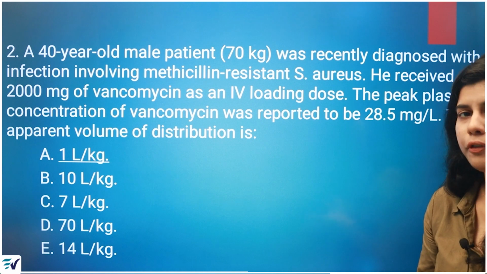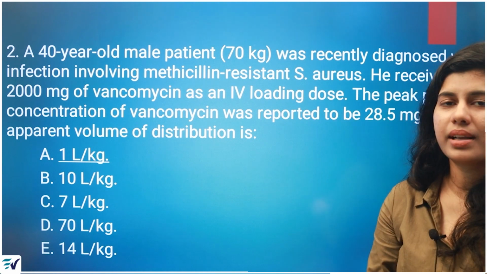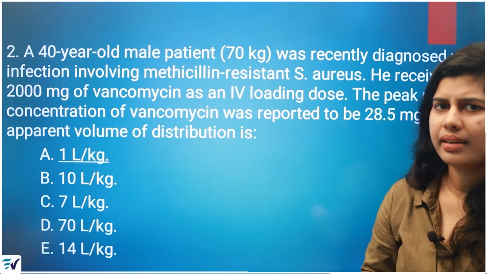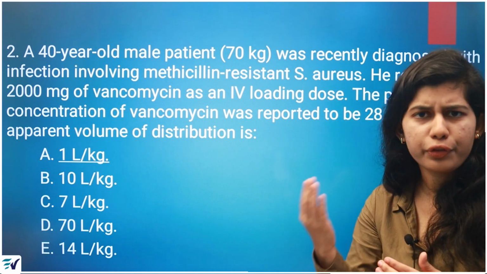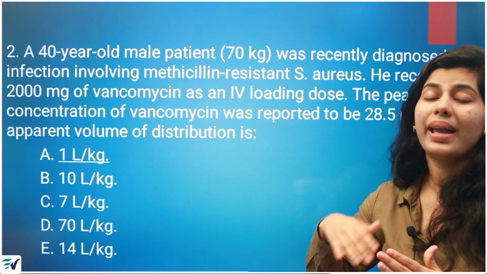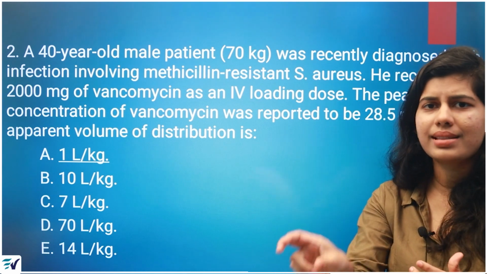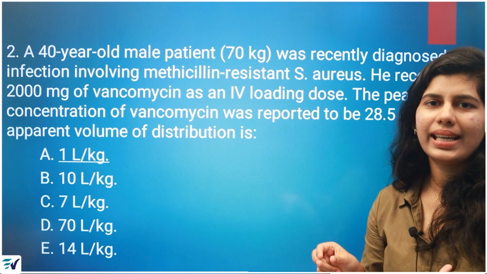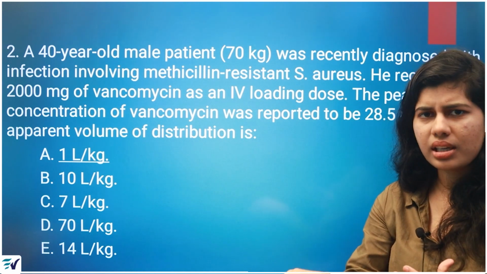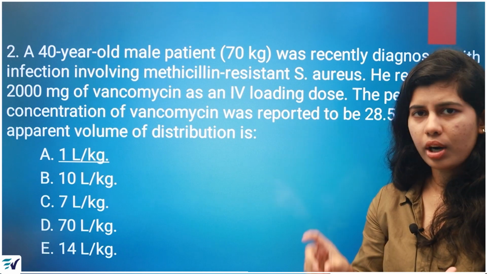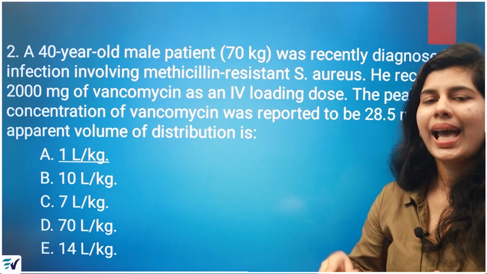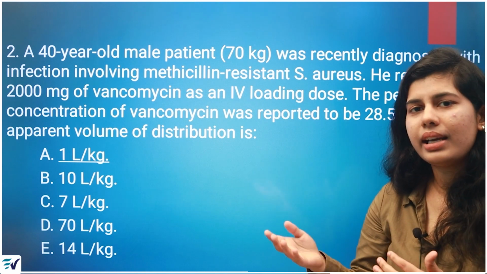That is the amount of vancomycin present in 1 liter. If you want to find the peak plasma concentration of a particular drug, we take a blood sample from the patient. We are not going to withdraw 1 liter, but instead a small volume of blood from the patient, and we are going to multiply it by 1000.